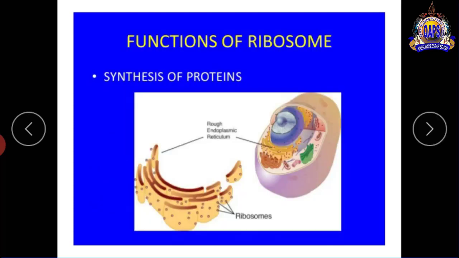Function of ribosomes: synthesis of protein. Ribosomes help in the synthesis of protein. Synthesis means preparation of the protein. Ribosomes take the sequence of the protein.